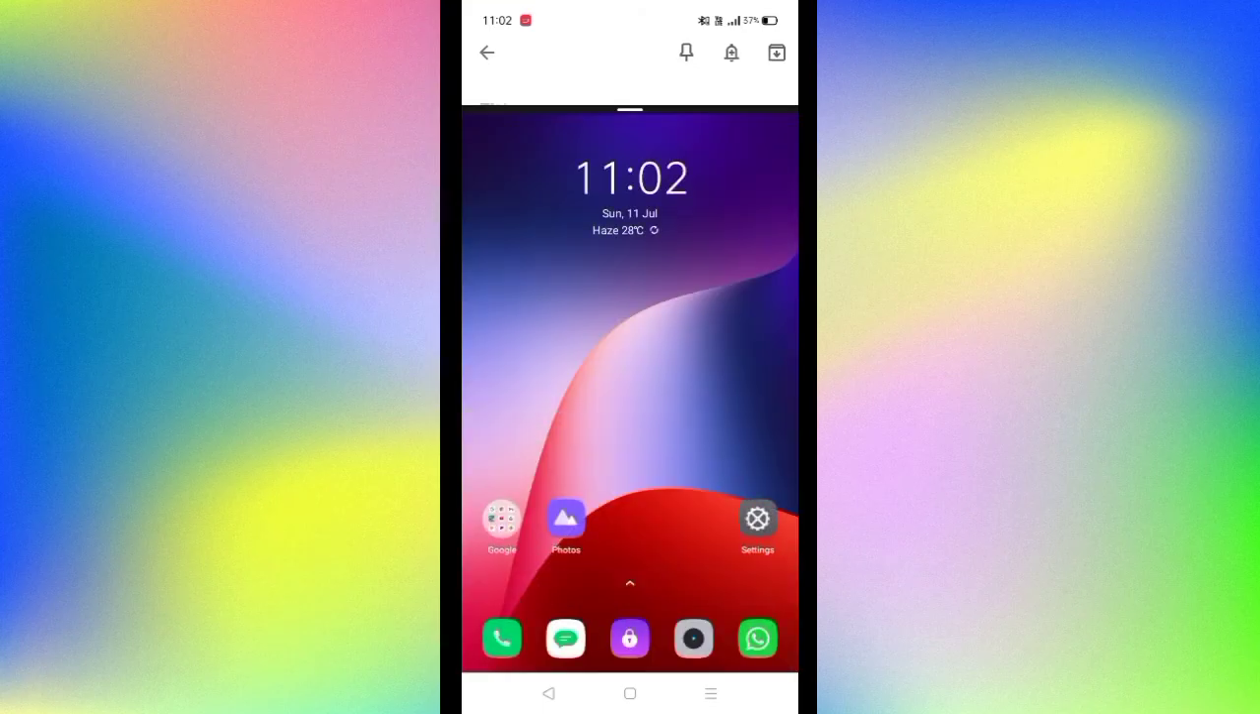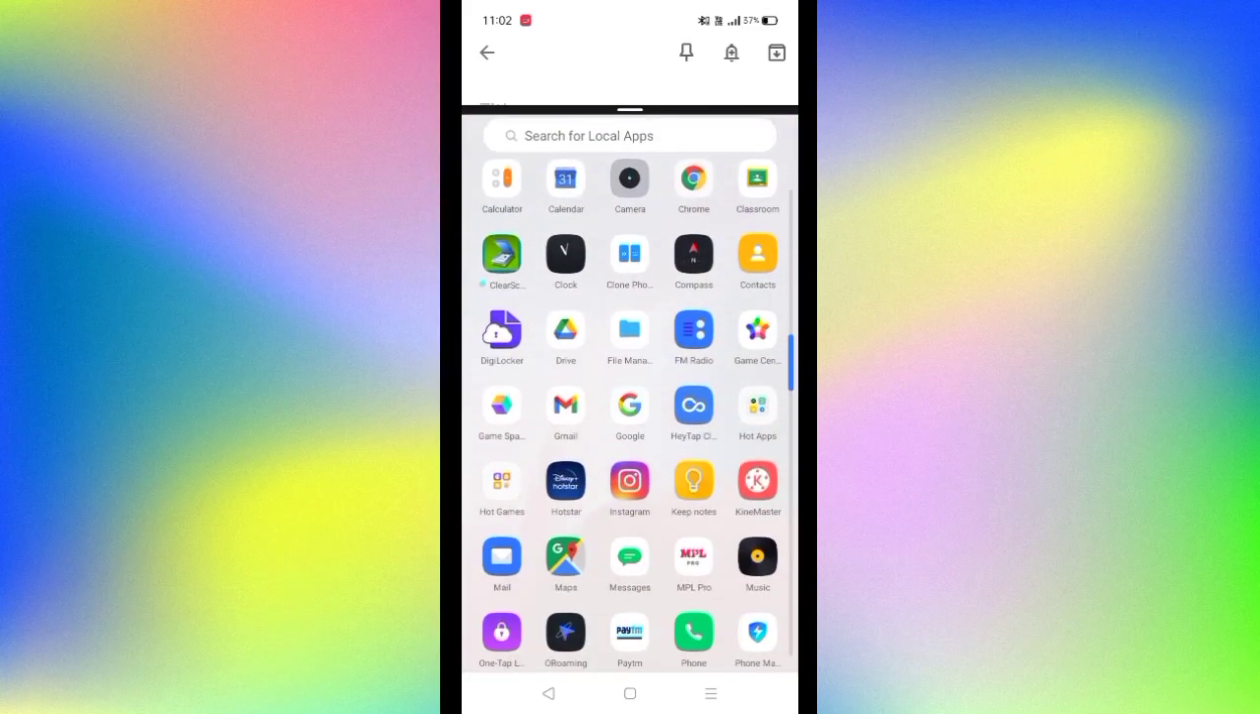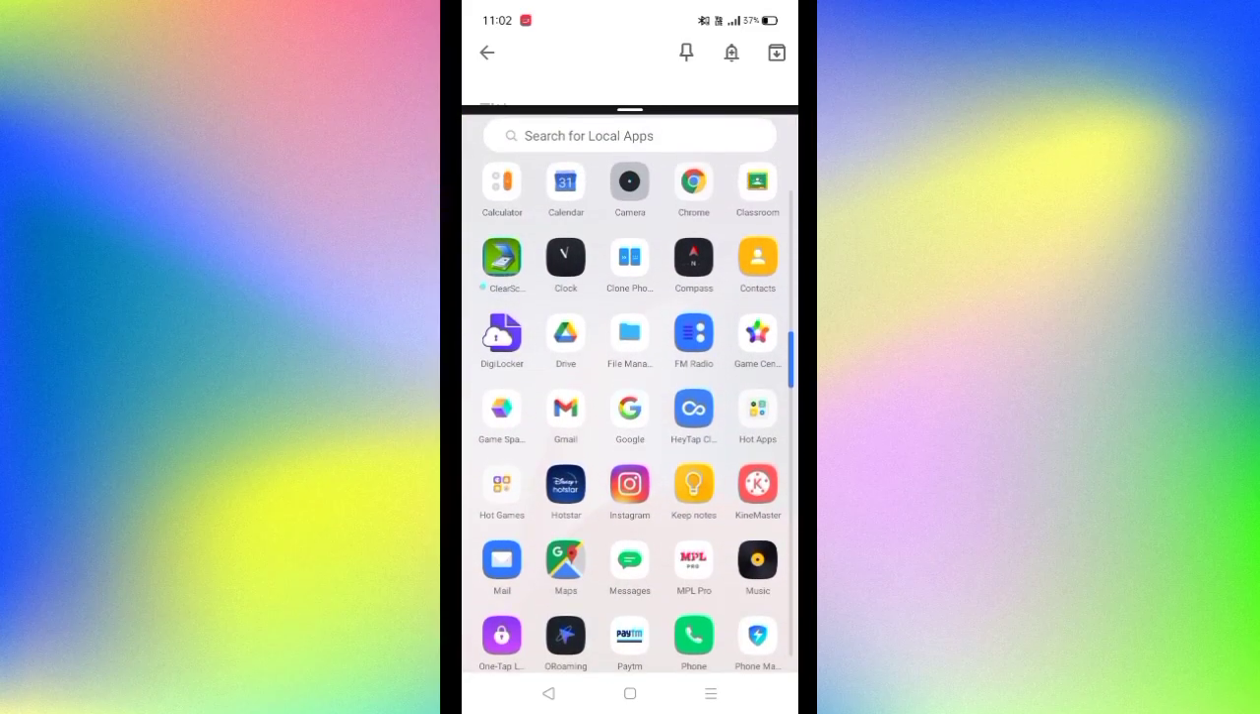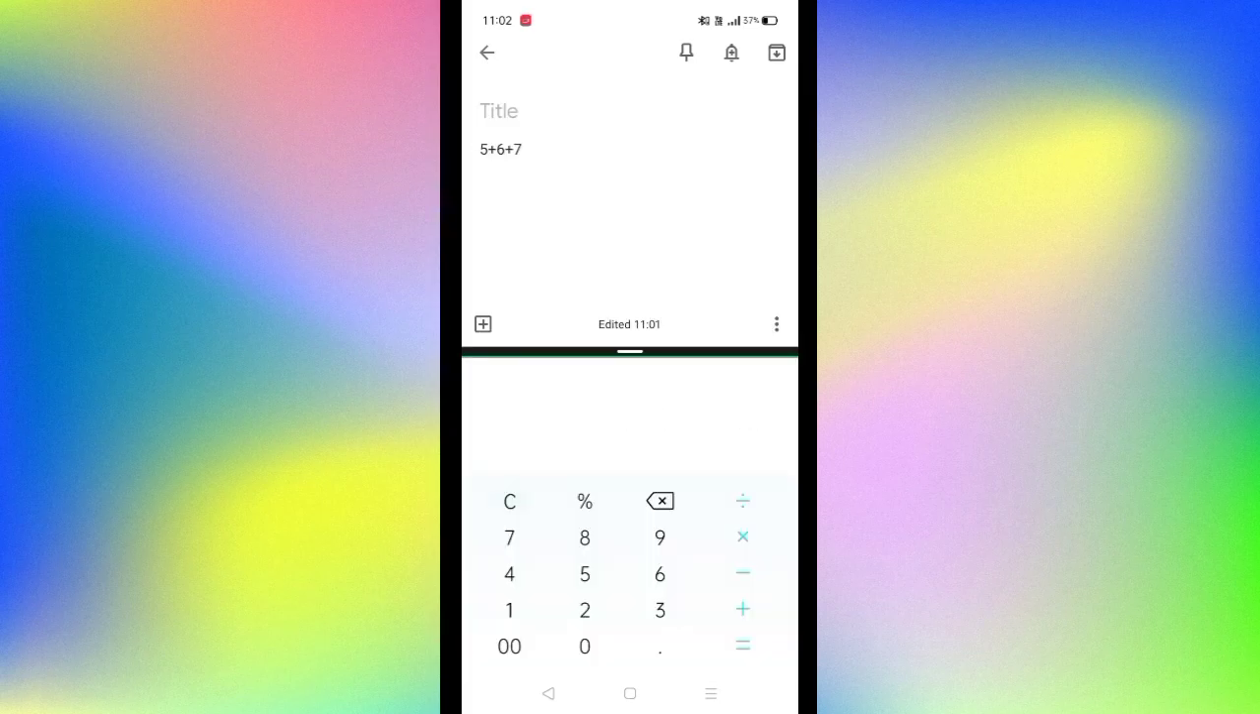So guys, to enable split screen option, we have to move our three fingers simultaneously upward on the screen. So guys, let me do it. So guys, here it is. Now split screen option is enabled. Now we have to search for the calculator option. So guys, where is it? Okay, so guys, got it. Now I am simply writing those values in the calculator, that is 5 plus 6 plus 7, that now equals 18.